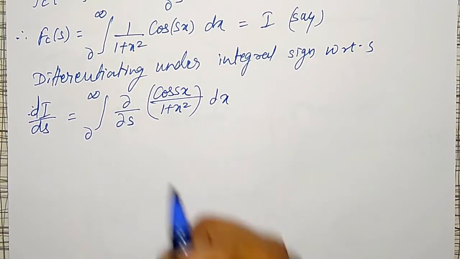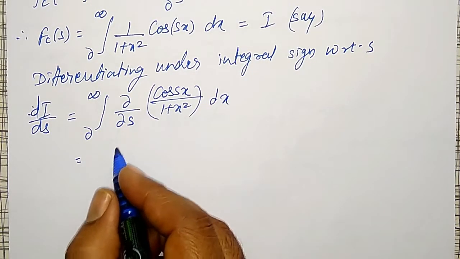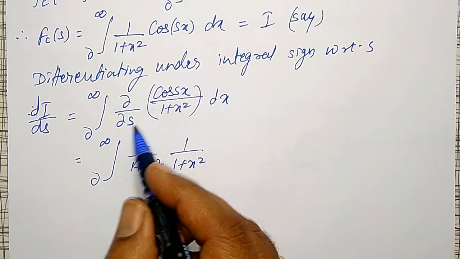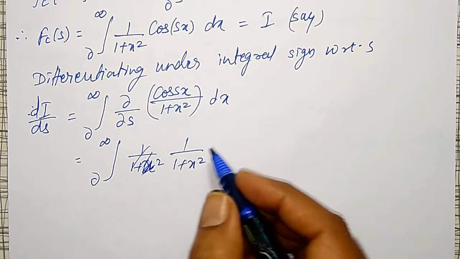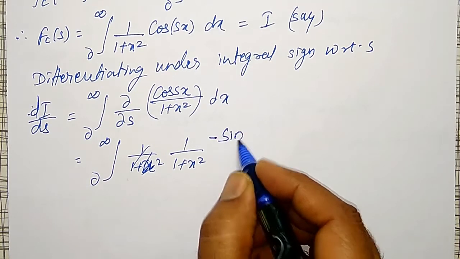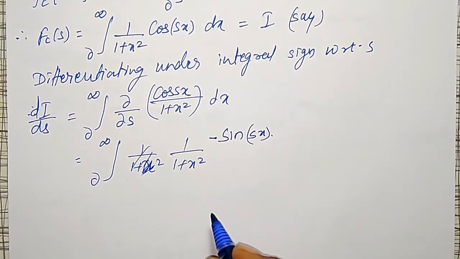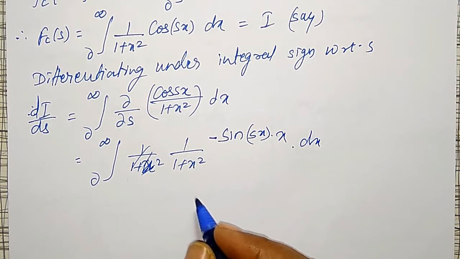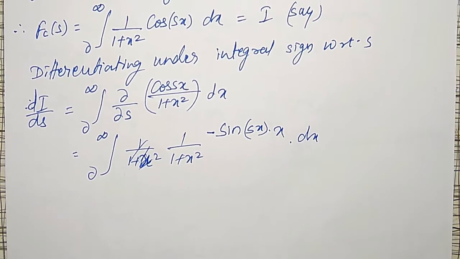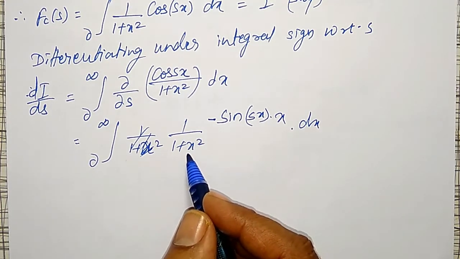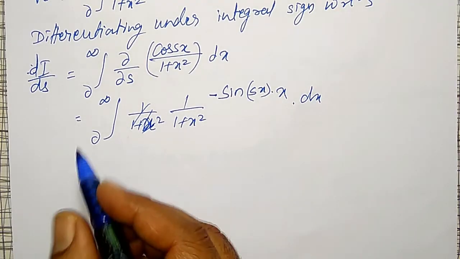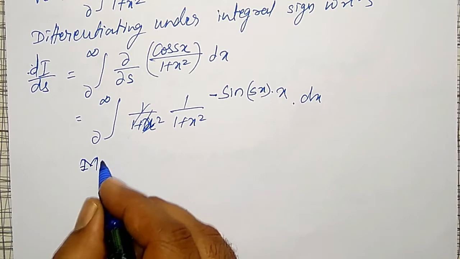Okay, now differentiating this partially, what I am going to get here is integration from 0 to infinity, 1 divided by 1 plus x square is a constant with respect to s. Therefore, the derivative of cos sx will become minus sin sx into x dx. Okay, but still it is not integrable directly. We don't have any such formula to integrate this one. That's why I will adjust so that 1 plus x square should cancel. That's why we'll multiply and divide by x, and minus I am keeping outside.